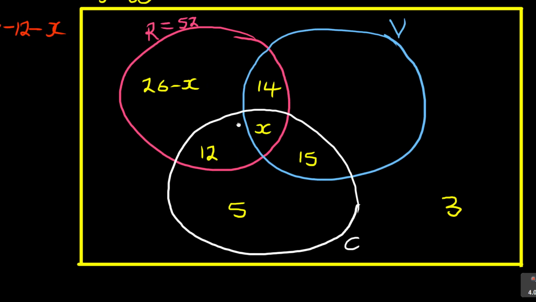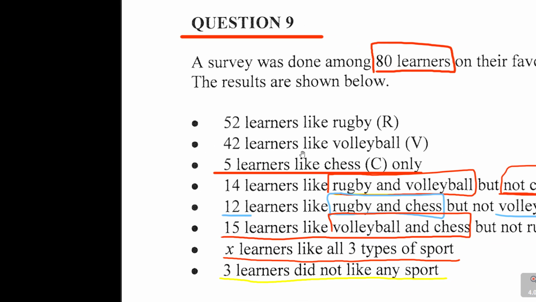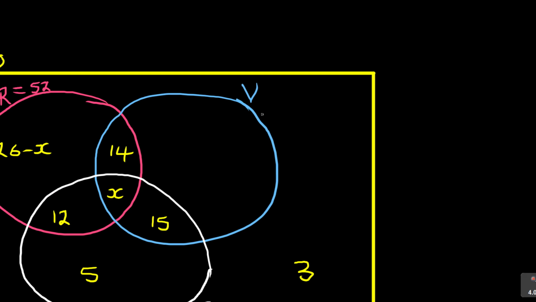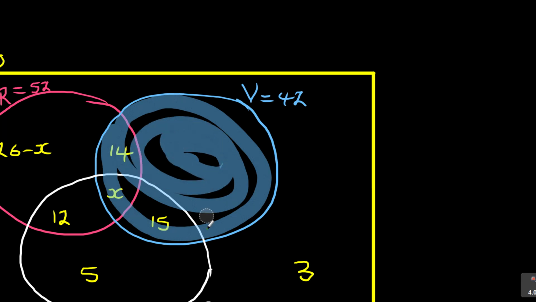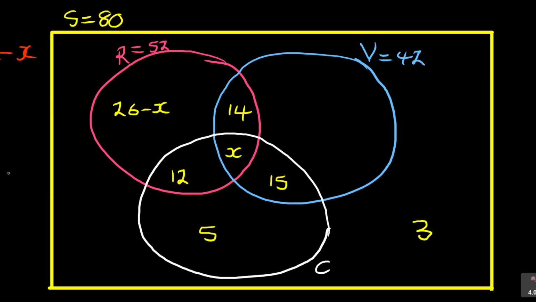We can go on again with the volleyball. We are given the information that 42 learners like volleyball. So I come here under V and say there are 42. Now, which are those learners? It is these learners here, all the learners here. They like volleyball. But you see, they include the 14 and the 15. So it's not right for you to come here, guys. I know the temptation. You cannot come here and say there are 42 there.